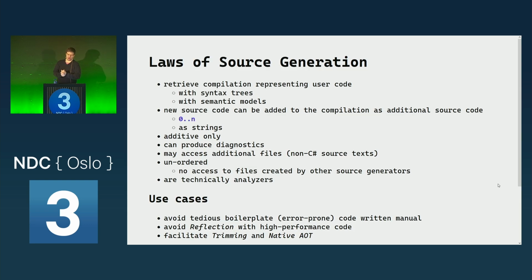So what are the laws of source generation? The input to a source generator is the compilation. The compilation is basically all of the source code and its dependencies of the project. And this is represented with syntax trees and the semantic model.